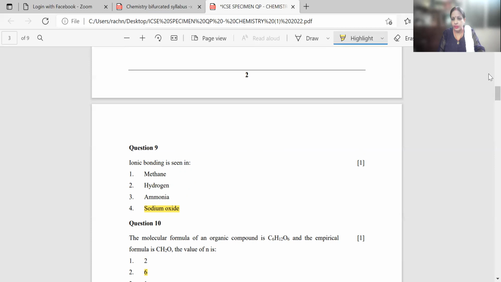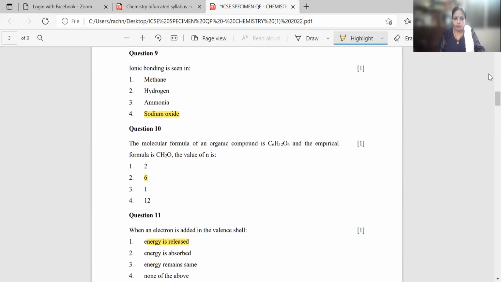So in this case, methane, carbon and hydrogen, both are non-metallic elements. Hydrogen, again non-metallic. Ammonia, NH3, nitrogen, hydrogen, again non-metallic. But when we come to sodium oxide, your sodium is a metallic element and oxygen is non-metallic. So sodium loses an electron and oxygen atom gains electrons and changes into oxide ion. So sodium oxide is the correct option where the ionic bonding can be seen.